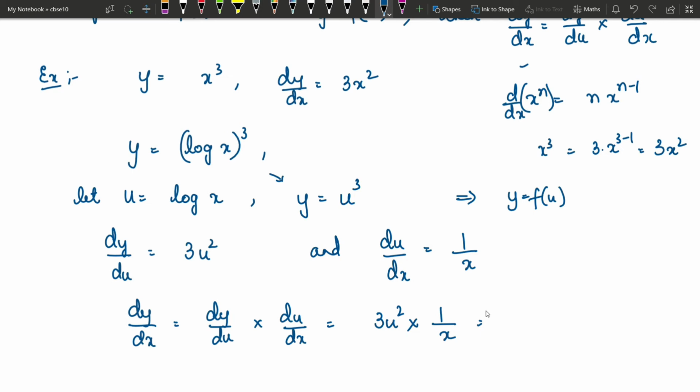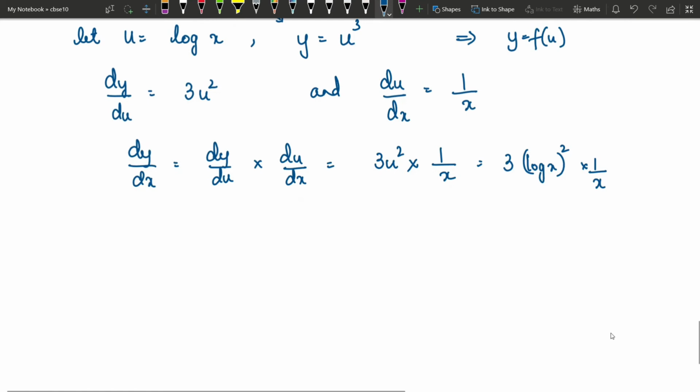We have introduced the new variable u. Therefore, we need to simplify it also. So I will write 3 into, u is log x, so 3 into log x whole square into 1 by x. This is going to be the answer for dy by dx.